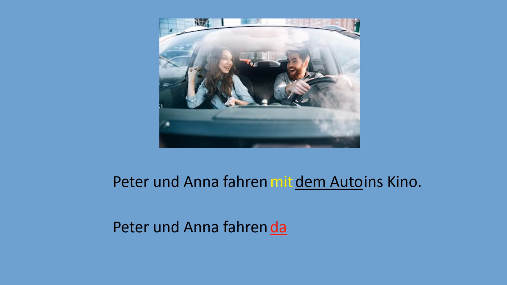Da means it, but it's used only with prepositions. Now we put our preposition at the end, and we created this word damit. You see, this is just da plus the preposition mit, and we can translate it as with it. Again, we refer to the car. So Peter und Anna fahren damit, and then we finish our sentence with movies. Peter and Anna, they drive by it to the movies.